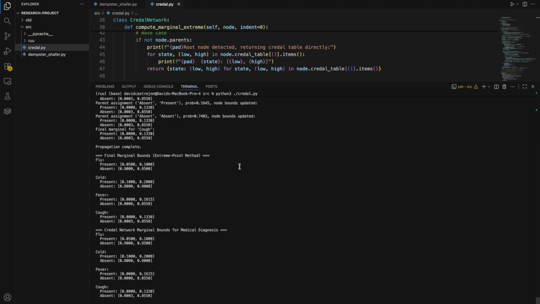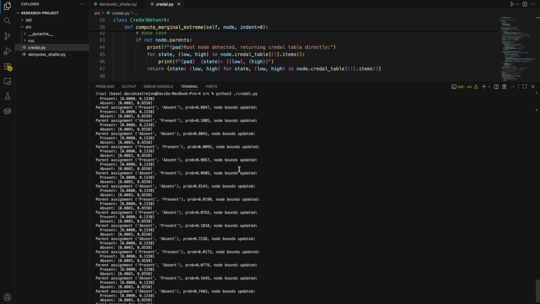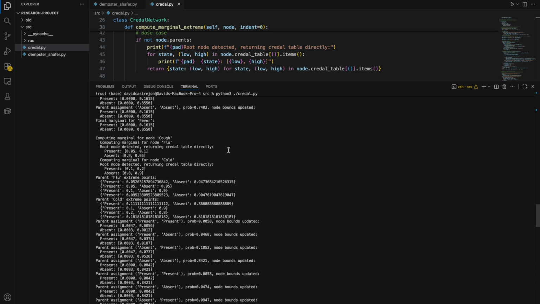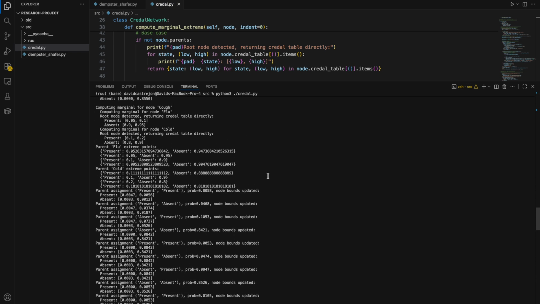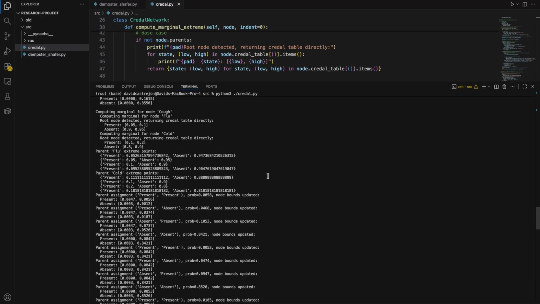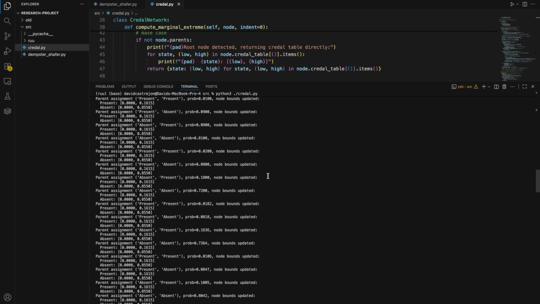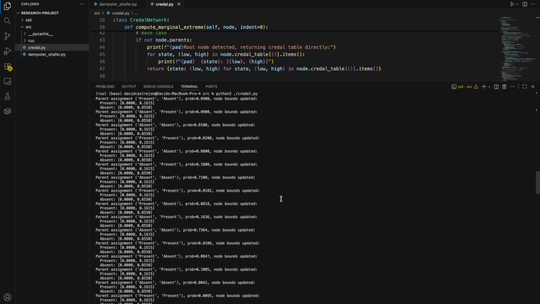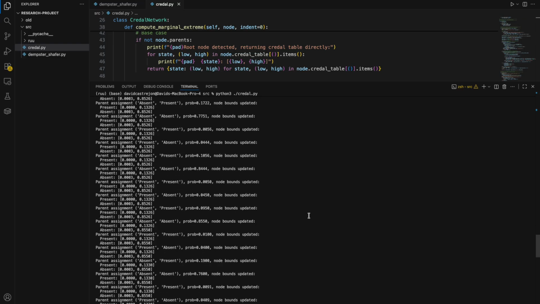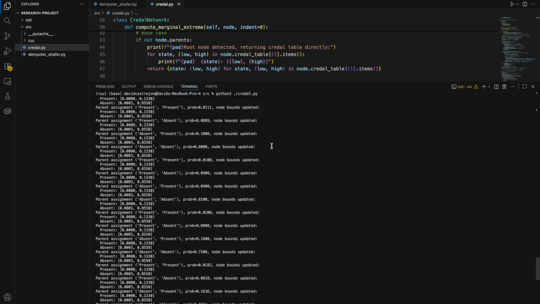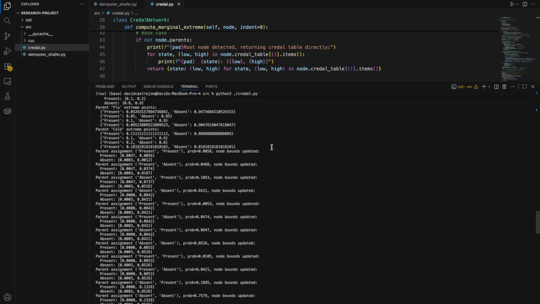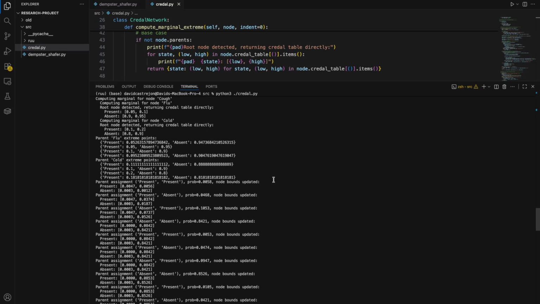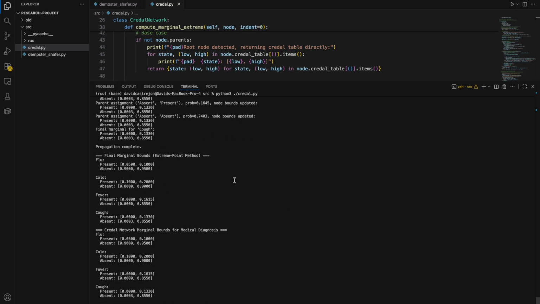Okay, so here I have included some debug statements to show a little bit of this computational complexity. This is a rather small network, so it's very tractable. It's very easy to compute at this small scale. However, we can see here that all of these intermediate computations show how, although it is a small network, it still does a lot of operations. And for a large scale network, this could be intractable. But we can see the results down here.